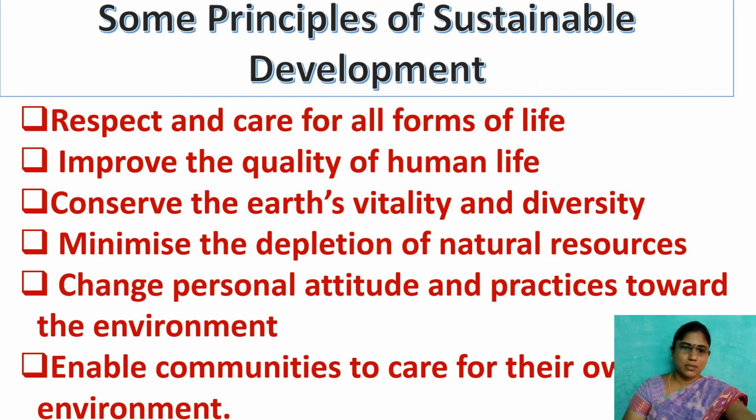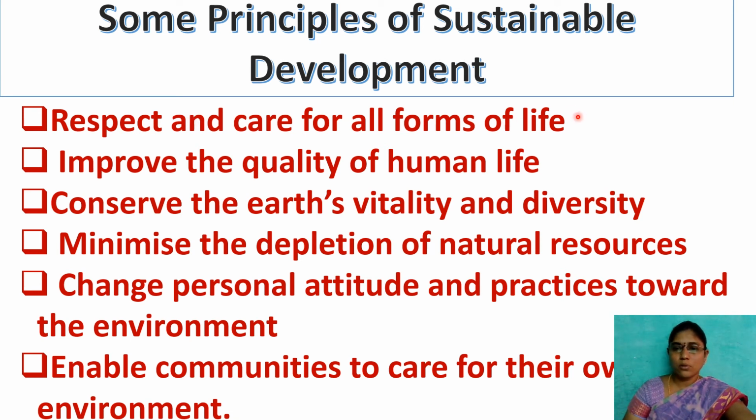Some principles to maintain sustainable development. The first one is respect and care for all forms of life, not only human beings. Animals and birds also have life, so we have to respect and take care of the life of all animals, creatures and bird species.